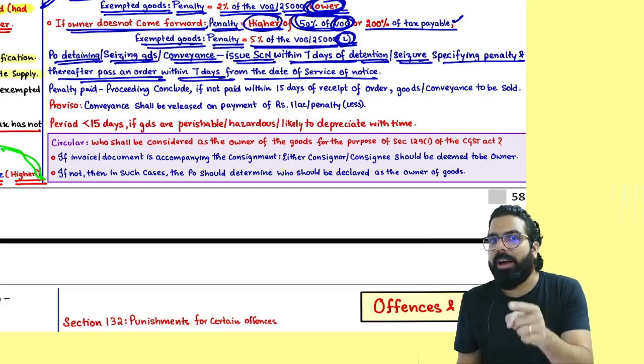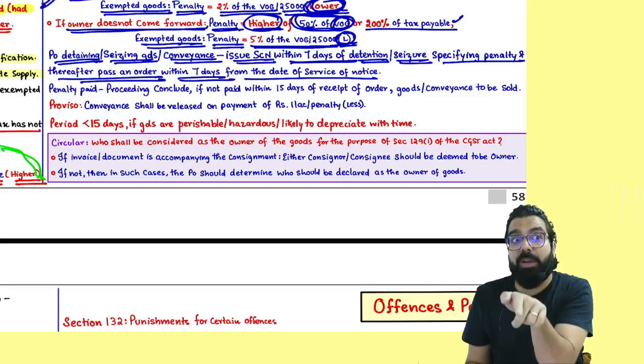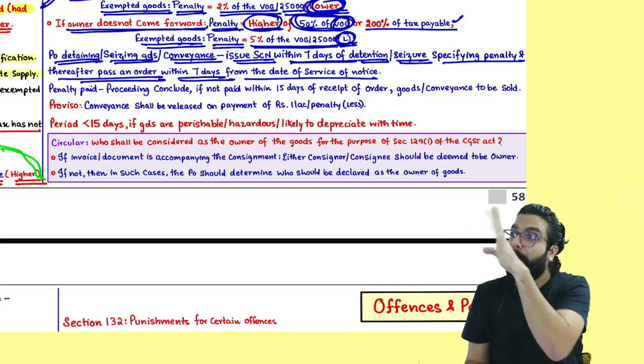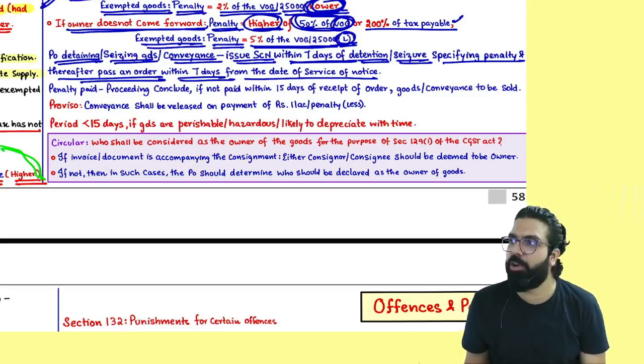And against this penalty order, if you want to go for an appeal, you have to pay 25% of the amount as pre-deposit. Do you remember? I told you over there.